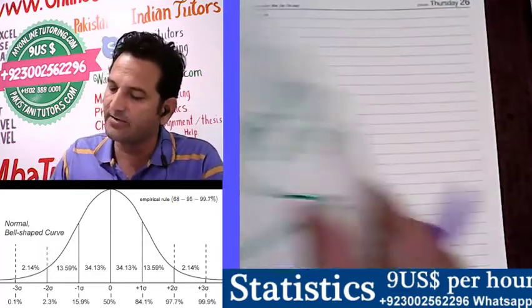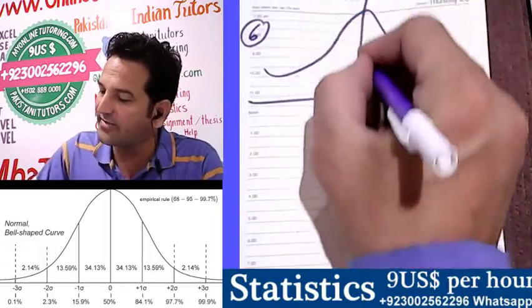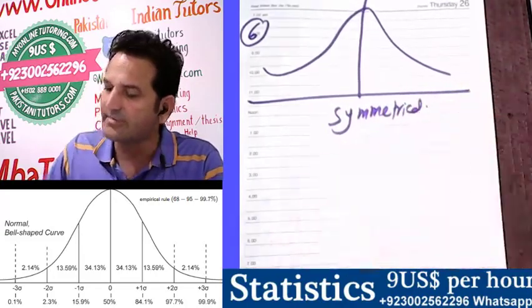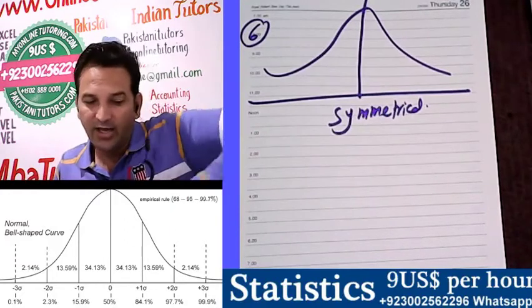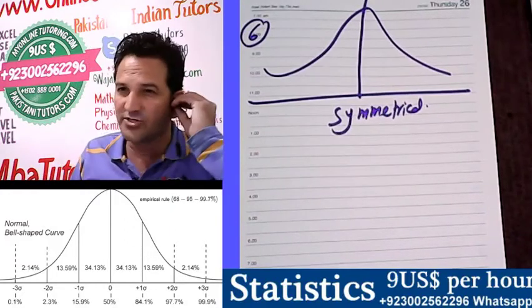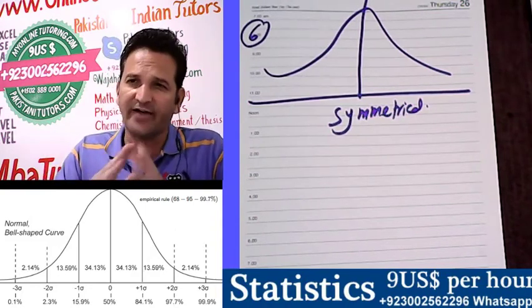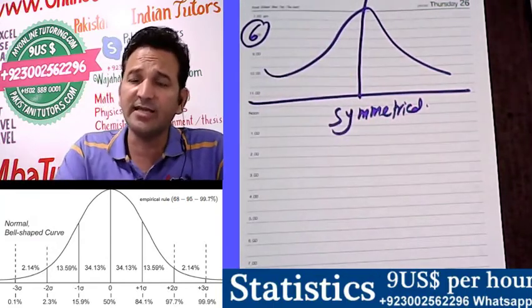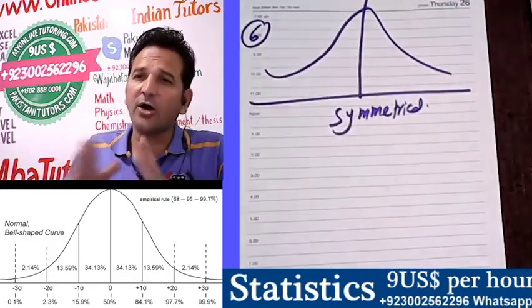Normal distribution will always be symmetrical. 3, 4, 5 and 6. The 6th point: it will always be symmetrical. Symmetrical means whenever you draw a line in between, both shapes will be almost equal, or they will cover each other and you will not find any difference. The points on the left-hand side and right-hand side are almost equal.